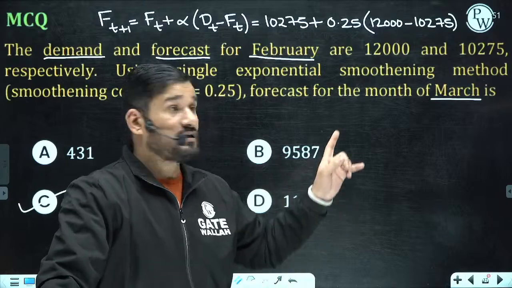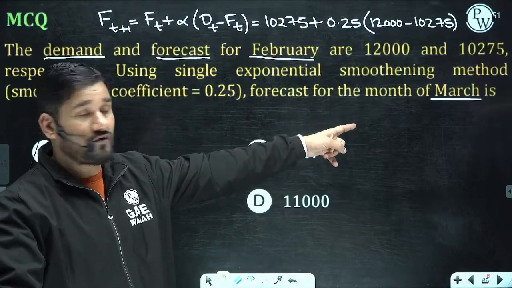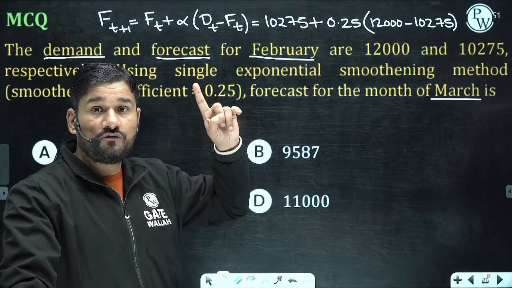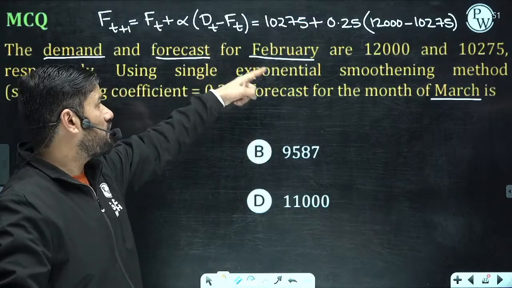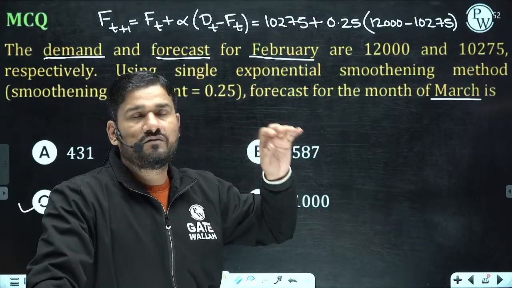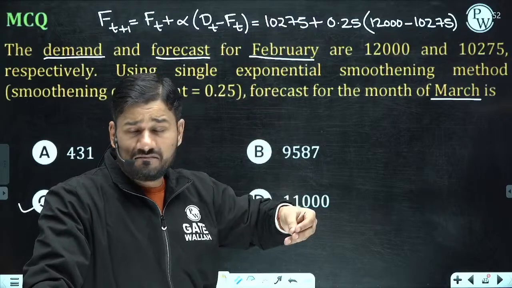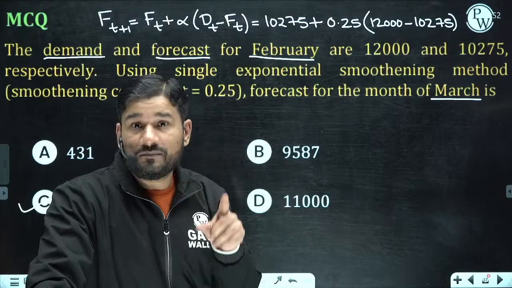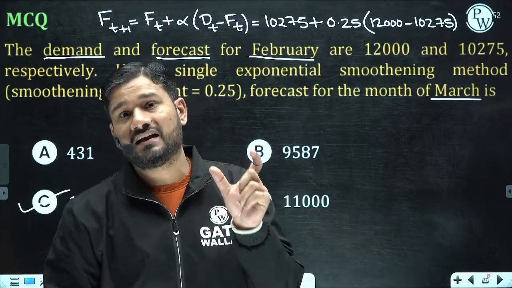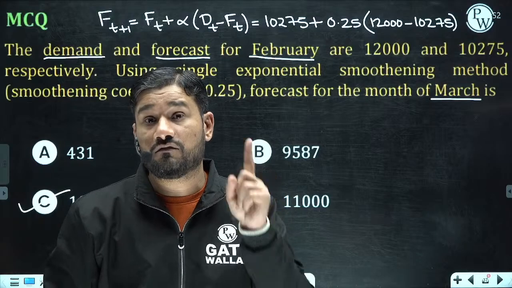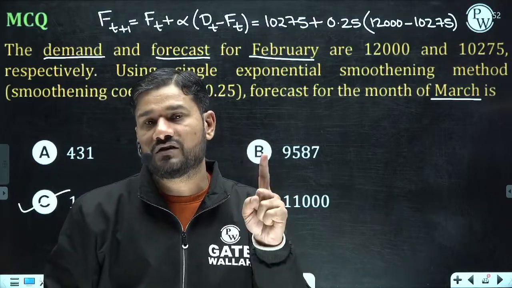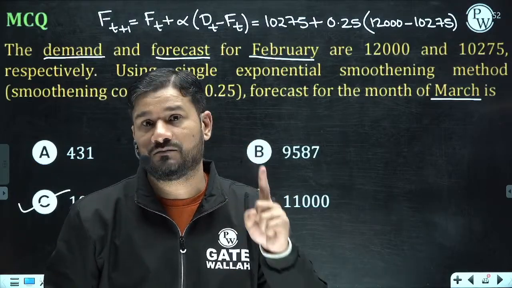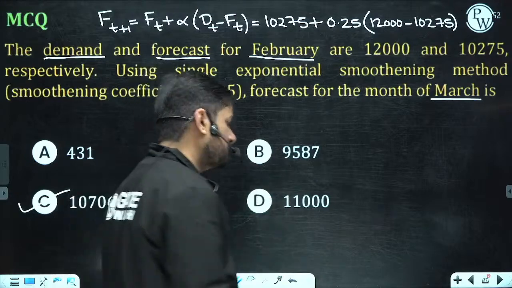If you check, just to do the forecast for the March month, you are using only one period of data, Feb. Other methods, whether a regression method, simple average, or weighted average, cannot. This question may come in GATE: which method can do the forecasting only on the basis of one period data? That is only one method, which is the exponential smoothing method. Please remember this part. Okay, done.